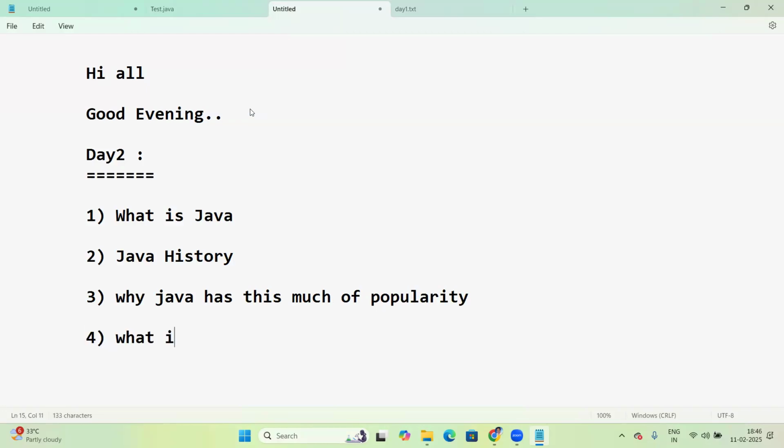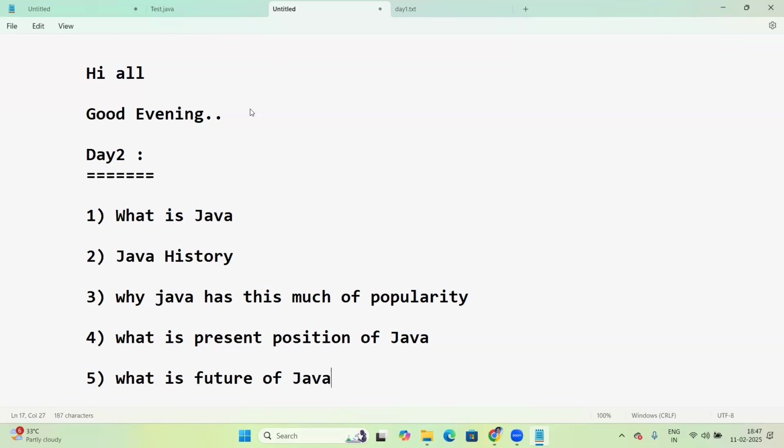Next, what is the present position of Java, its present position and situation in the market? And then, what is the future of Java? So these are the topics that will be discussed today.